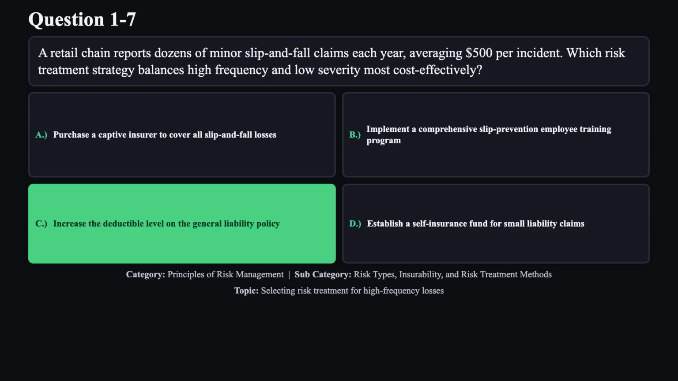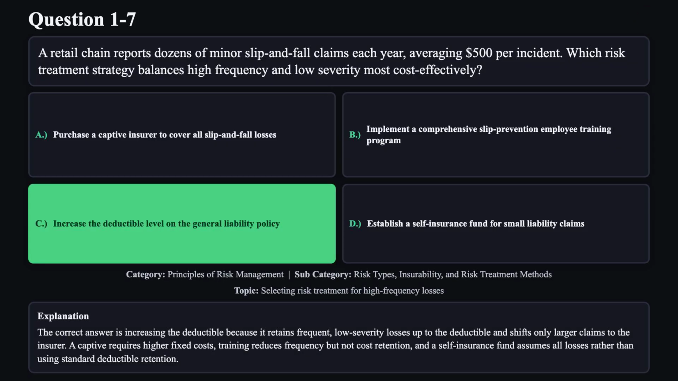The correct answer is C. The correct answer is increasing the deductible because it retains frequent low-severity losses up to the deductible and shifts only larger claims to the insurer. A captive requires higher fixed costs, training reduces frequency but not cost retention, and a self-insurance fund assumes all losses rather than using standard deductible retention.